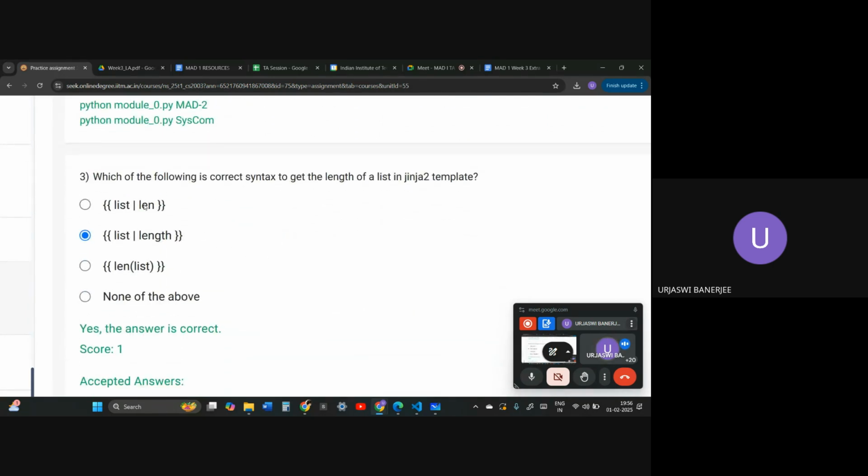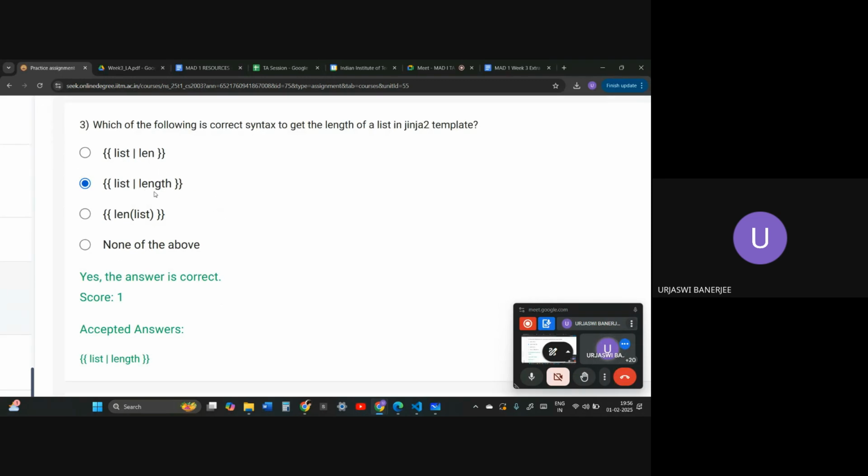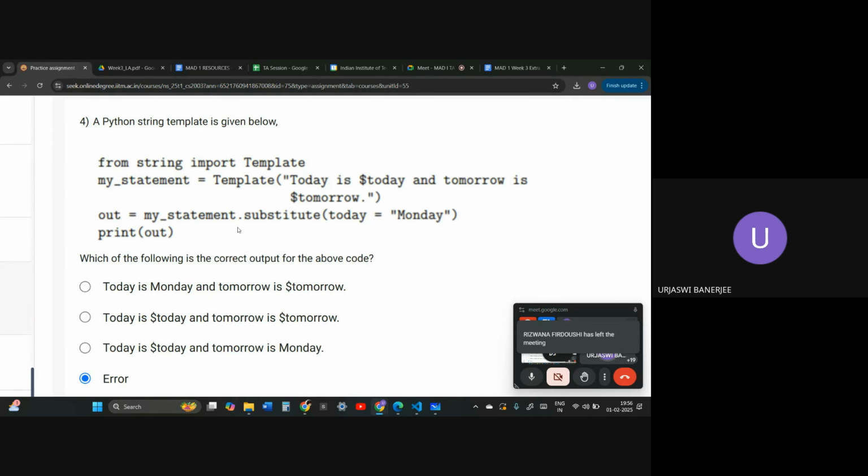Okay, so this is how we get the length of a list in a Jinja template. We actually use a pipe. So you are using a pipe to get the length of the list. This is a simple Jinja syntax.